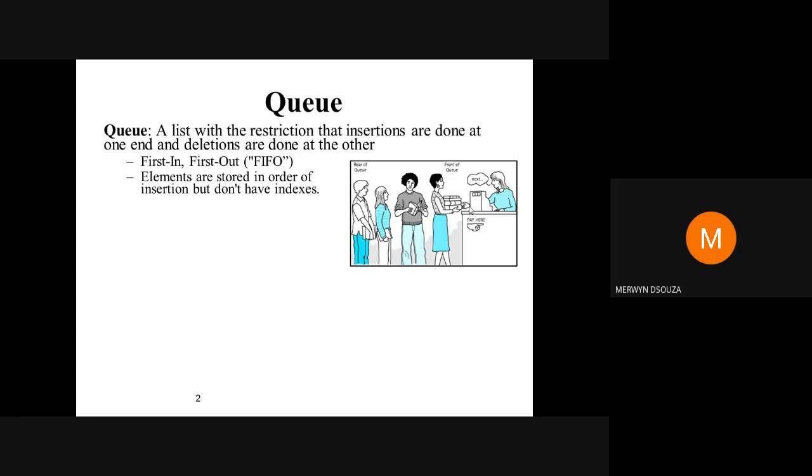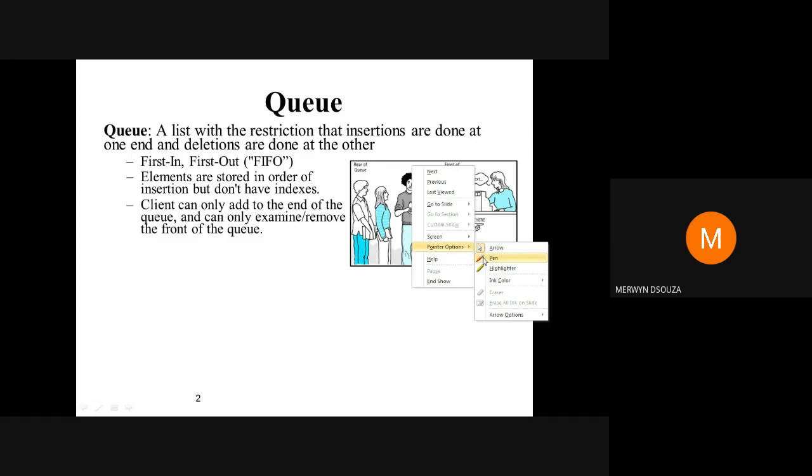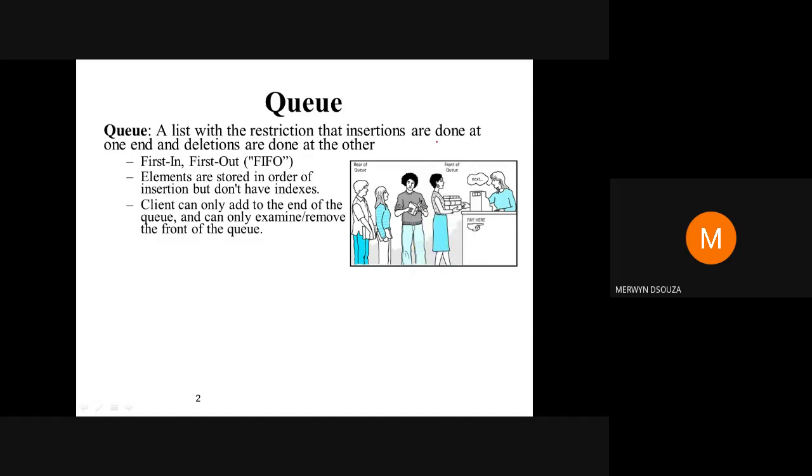Elements are stored in order of insertion. So the first person to come in is the first person to be stored in the array, supposing we are implementing it with an array. There are two operations that are possible on the queue. Two pointers will always be maintained. One will be pointing to the front of the queue and one will be pointing to the end of the queue. The end of the queue is known as the rear.